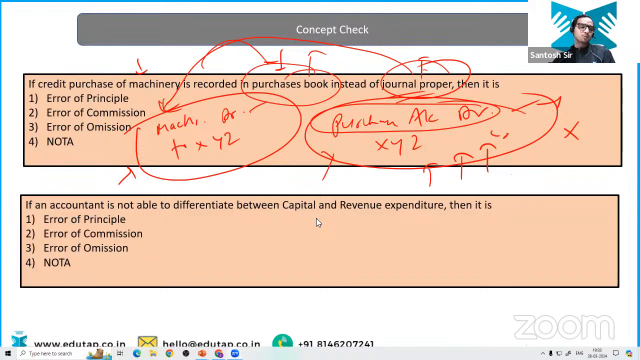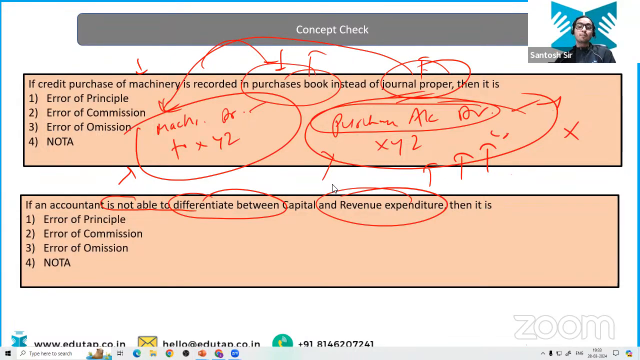Okay, good, chalo. Next question: if an accountant is not able to differentiate between capital and revenue expenditure, then what is it? Is it error of principle, error of commission, error of omission? Everyone. Most of you are correct again. Aditya, it is not the error of commission. This is the principle-based error. It is the error of principle.